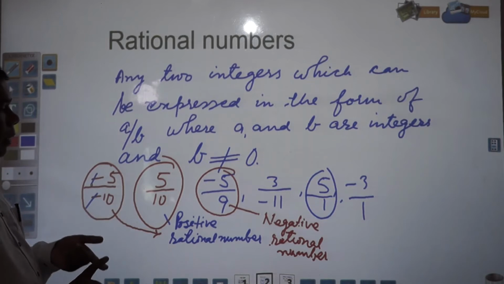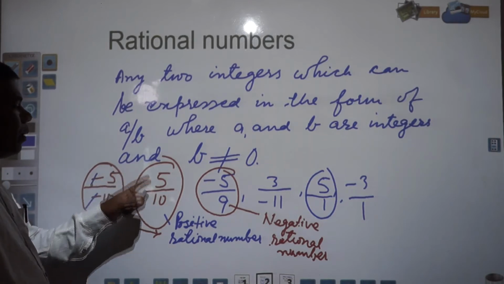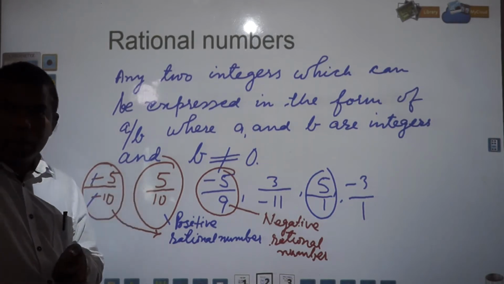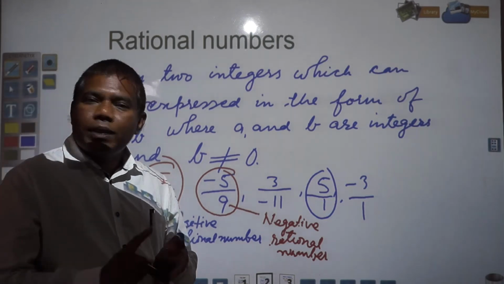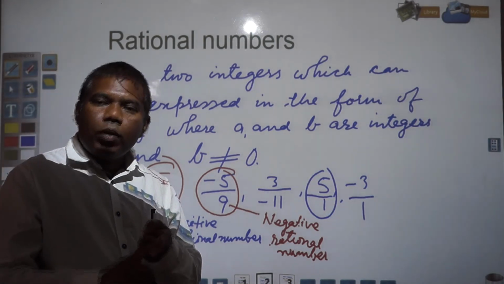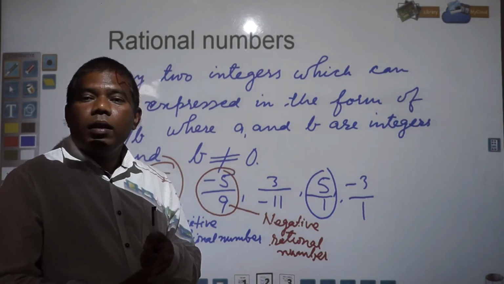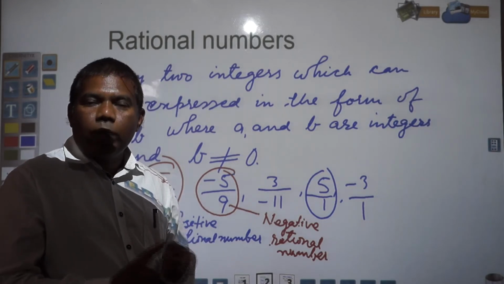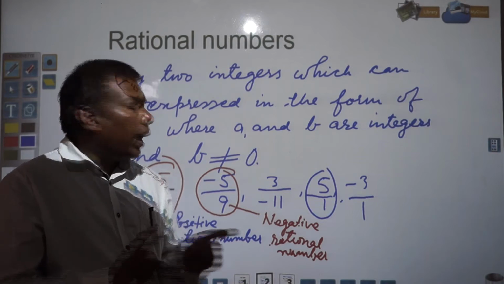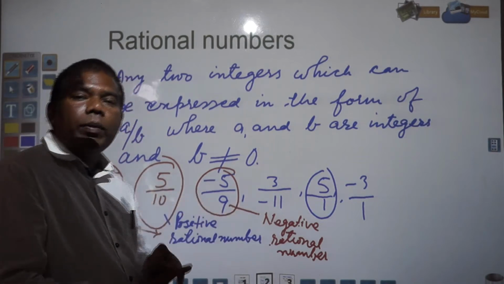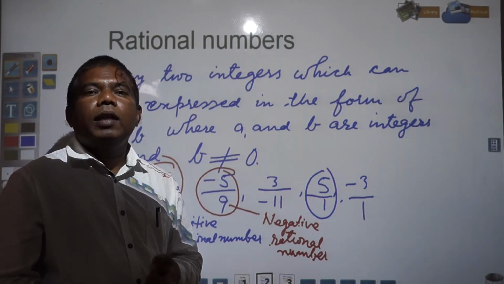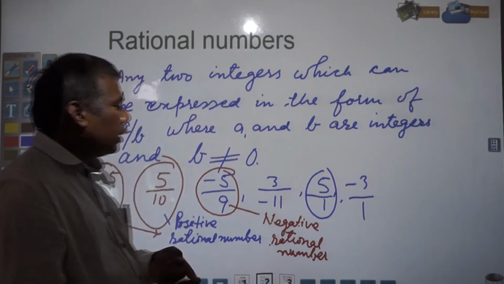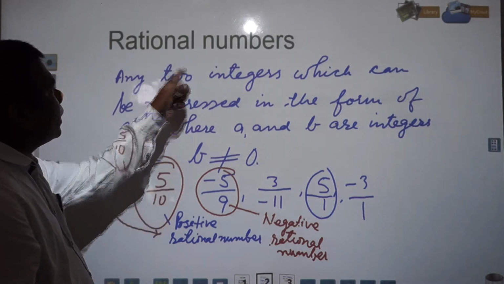So remember, if the same sign is there in numerator and denominator, either positive or negative, then that rational number is called a positive rational number. And if either in the numerator or in the denominator a negative sign is there, then that is called a negative rational number. So I hope you understood rational numbers.